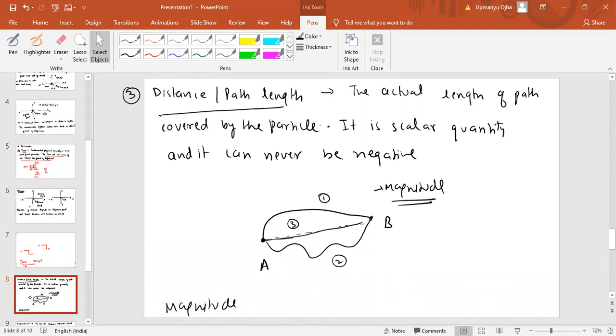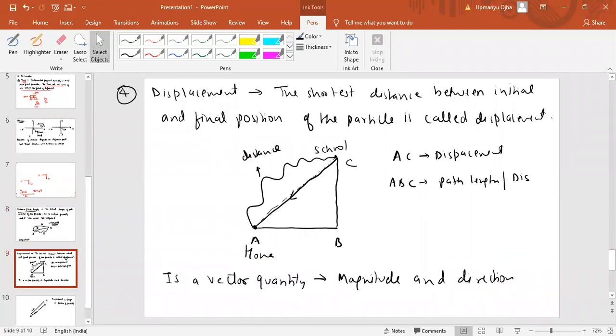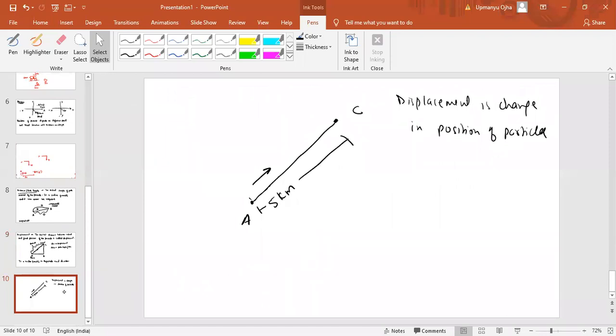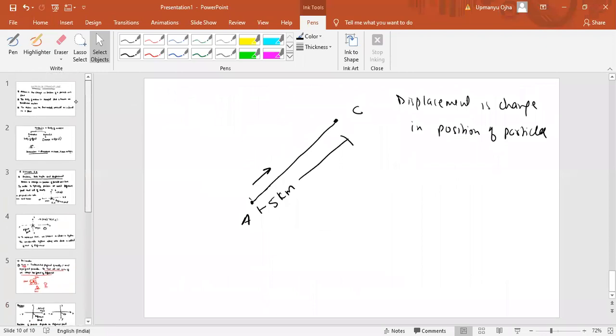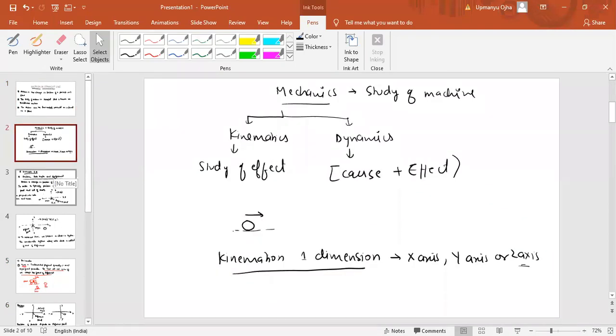See, frame of reference is basically what? Frame of reference is the axes along with the reference point. The reference point is that point where the axes are meeting. That is origin. Origin means the reference point, and frame of reference means when we have a set of axes with reference point with clock, then it is the frame of reference. Like car is a frame of reference. It is a moving frame. Lift is a moving frame.